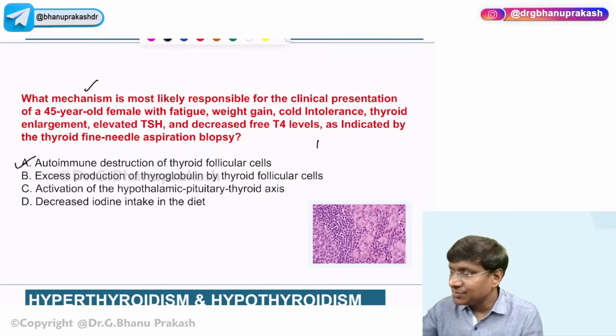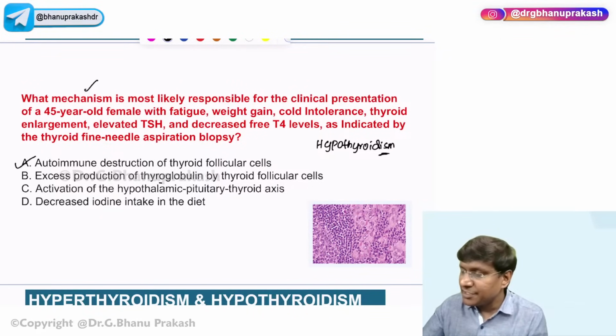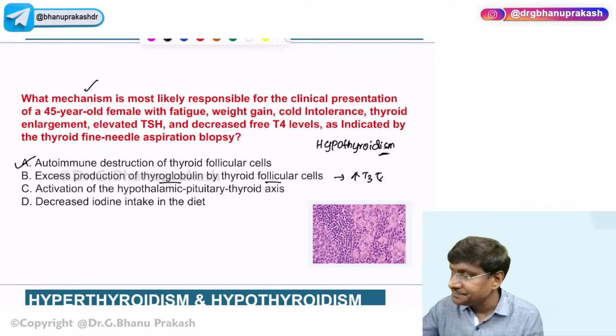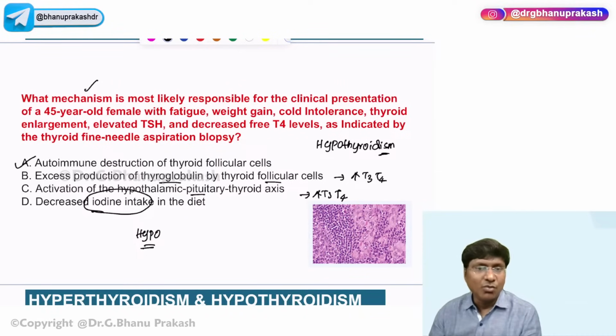So this clinical diagnosis is suggestive of hypothyroidism, right? So if it is hypothyroidism, what should it be? Hashimoto's, most common, autoimmune destruction of the thyroid follicular cell. Excess production of thyroglobulin by the thyroid follicular cell will result in hyperthyroidism. And activation of the hypothalamic-pituitary-thyroid axis, even this will cause hyperthyroidism, right? And decreased iodide intake, yes, this will cause hypothyroidism. But what is the most common cause in India? That will be Hashimoto's, right?